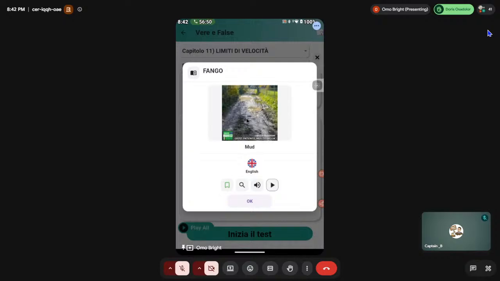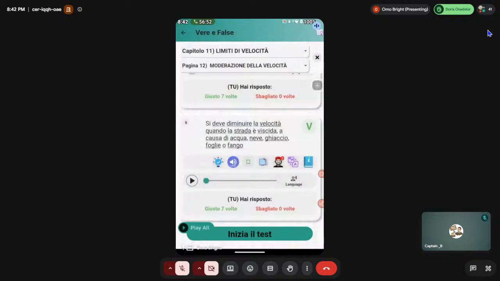Look at it here. So if you are driving on the road and you come across any of these signs, water, neve, ghiaccio, foglie, and fango, reduce your speed. Because if you don't reduce your speed and you run with speed on top of it, if you mash the brake, it will not be active. Okay, your brake will not be active. Not that it will not be active, it will be active, but not like when you are circulating a normal road. Okay, good. So you must reduce your speed. All right.